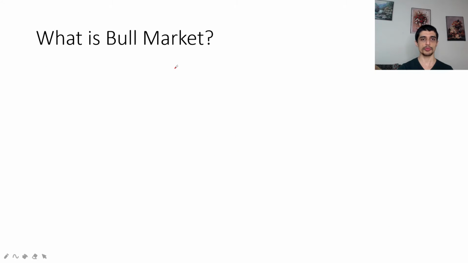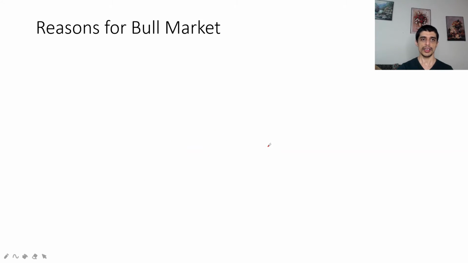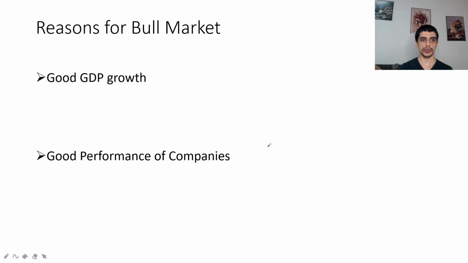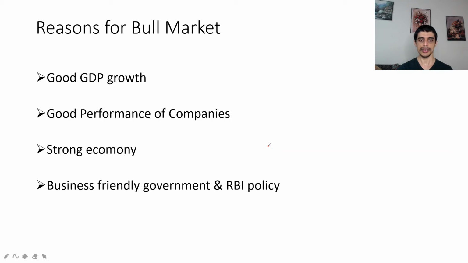Let us understand what is a bull market. A bull market is a market where most of the stocks are on the rise, hence the overall market index is on the rise. In a bull market condition, most of the stocks will be increasing in their value. The reasons for bull market conditions are good GDP growth, good performance of companies, strong economy, business friendly government and RBI policy, or any other positive news or sentiment that can make the market move in an